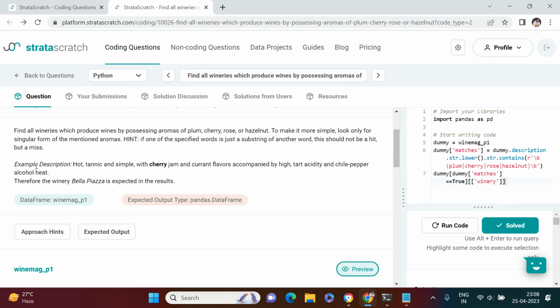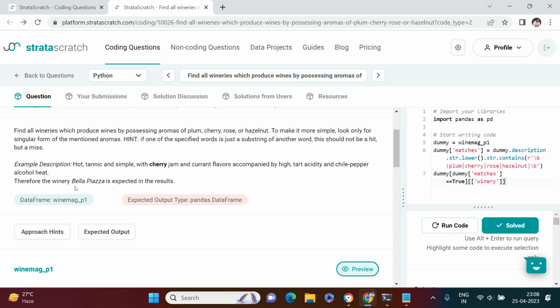So here it gives the example: hot, tannic and simple, with cherry jam and currant flavors accompanied by high tart acidity and chili pepper alcohol heat. In this, cherry is given and it is an independent word, so this should be a hit for us, meaning this should come in our output.